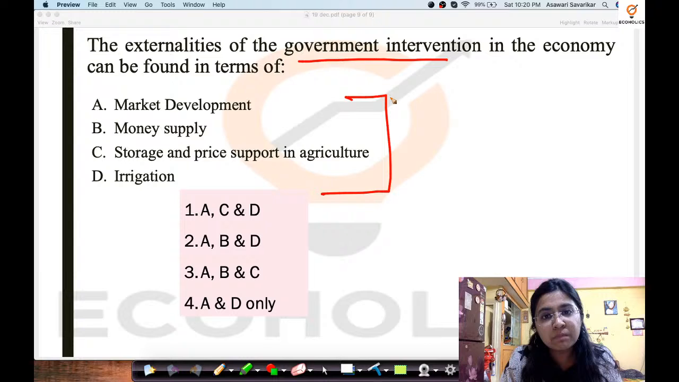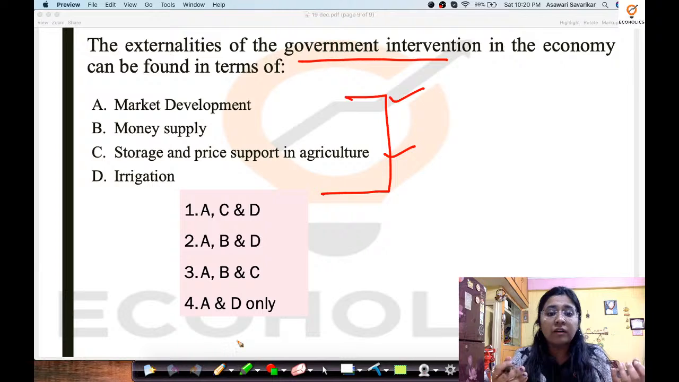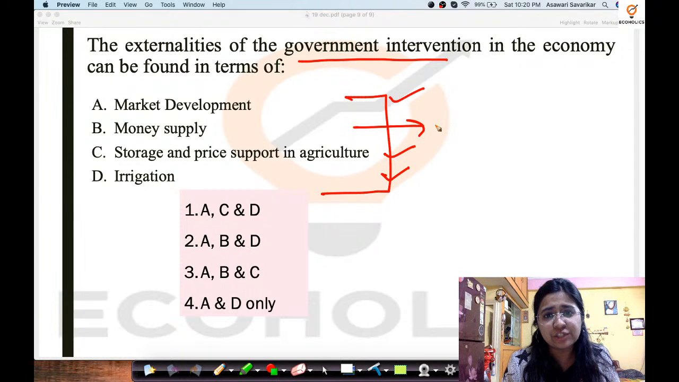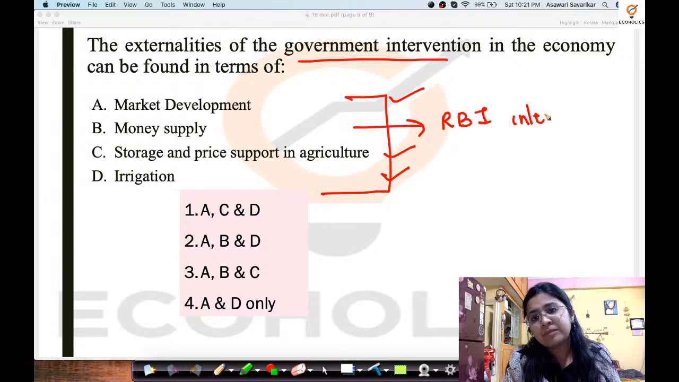Yes, in market development it is definitely going to be involved. Yes, in the storage and price support in agriculture, whether we talk about warehousing, whether we talk about various other storages, whether we talk about MSP, all are government interventions only. So yes, also in irrigation, there are so many irrigation related schemes. So then the correct answer to this question is what? Now money supply is what? It is not a government intervention. It is an RBI intervention.